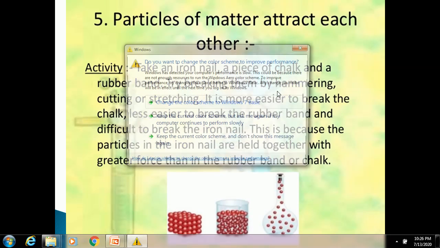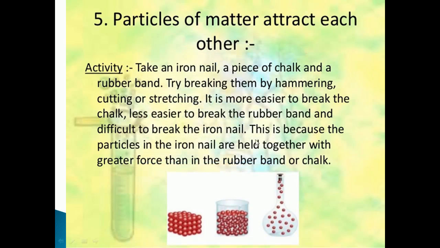We can see that it is easier to break the chalk, less easy to break the rubber band, and very difficult to break the iron nail. Why? Because the particles in the iron nail are held together. Solid particles are held together due to the attraction of particles within the matter. The particles in the iron nail are held together with greater force than in the rubber band or chalk. So we can't easily break the particles in the iron nail.